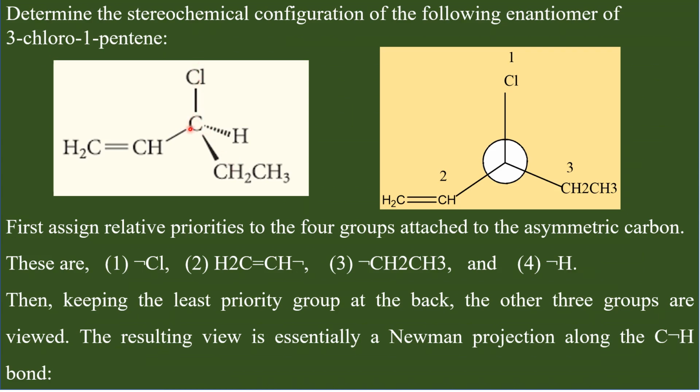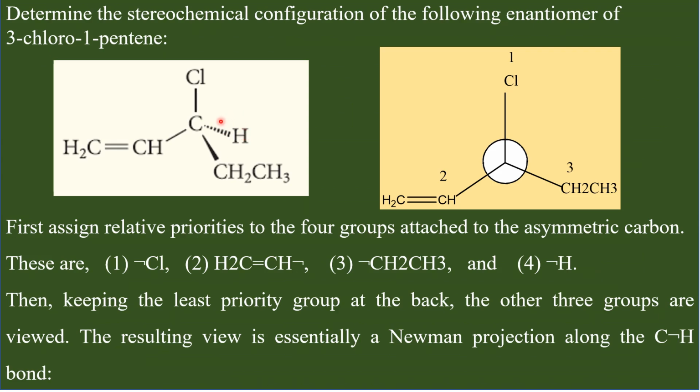Now if you look at this carbon, this is 3-chloro-1-pentene. It is connected to chlorine on one side. On the other side it is connected to a carbon doubly bonded with another carbon. And here there is another ethyl group and hydrogen.